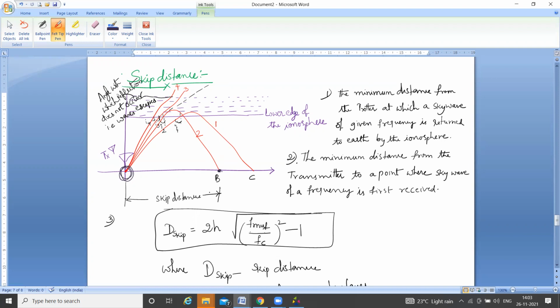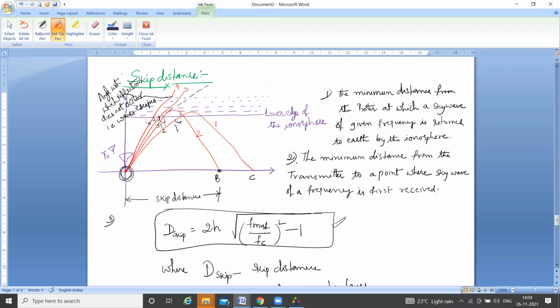Another definition: the minimum distance from the transmitter to the point where a skywave frequency is first received is defined as the skip distance.